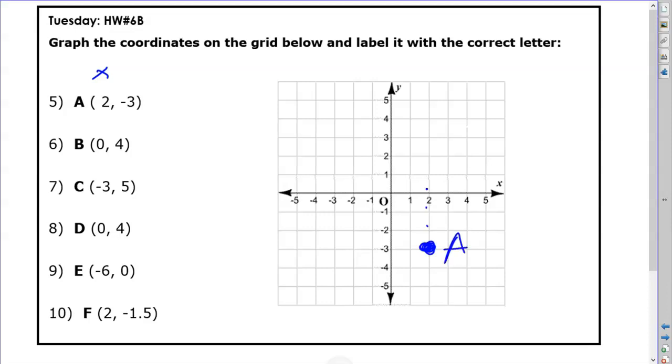Letter B. 0 on the x-axis, 4 on the y-axis. So 0 on the x-axis means nowhere left or right, and 4 units up. So that would be B.